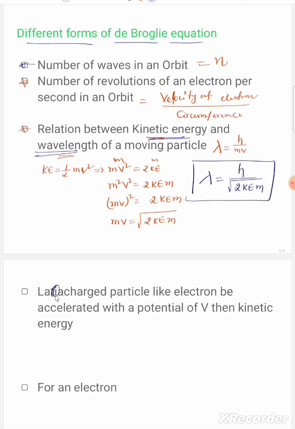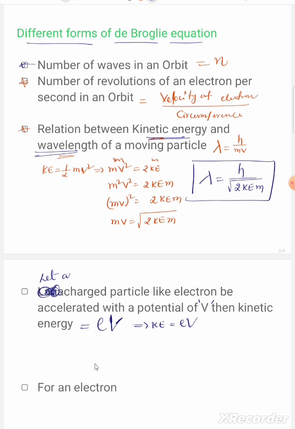Next, we take another relation. Let a charged particle like an electron be accelerated with a potential V. Then the kinetic energy equals E into V, where E is the charge of the electron and V is the potential.